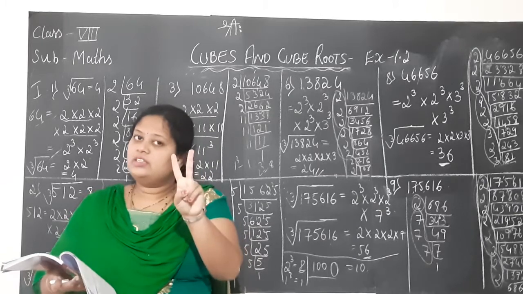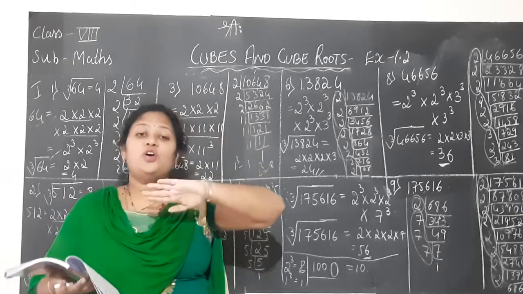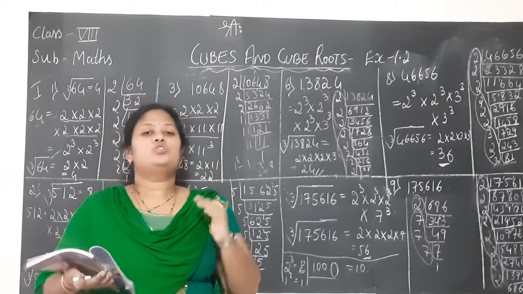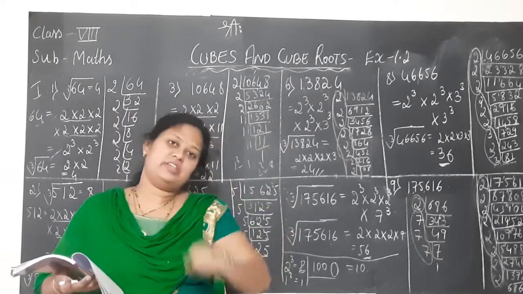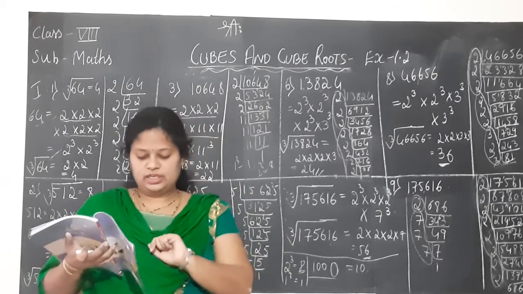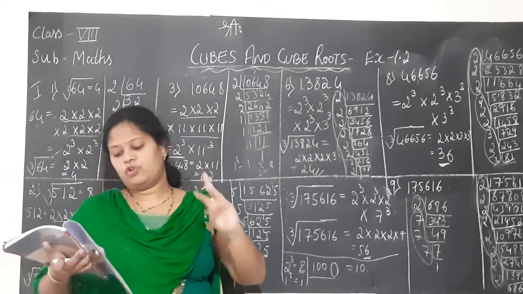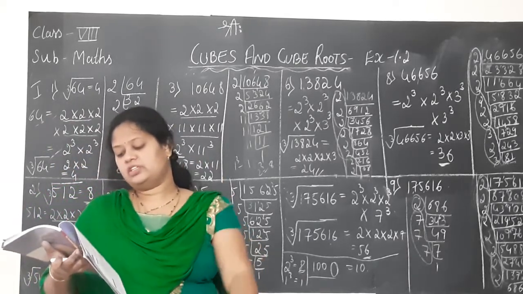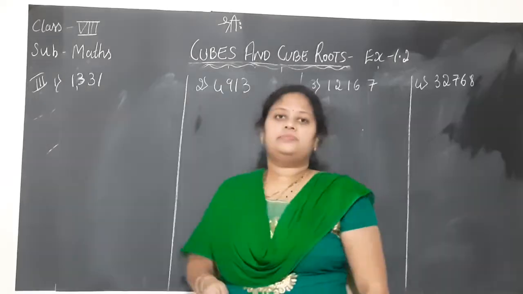I taught you 2 methods to find the square root. Sorry, cube root. I am still in square root, children. Cube root of any number. So let us follow the second method, the rough estimation method, to find the cube root of 1331. Similarly, guess the cube roots of 4913, 1216, 113, 2768. I will clean the board and then solve it for you.